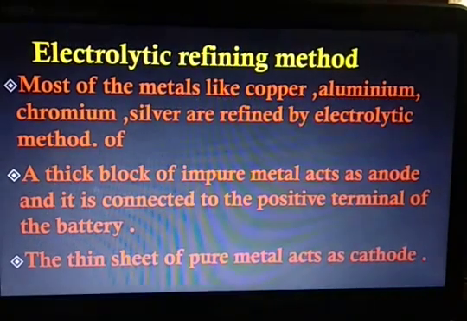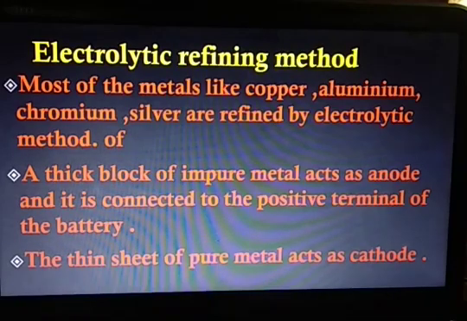Then we have an important method, that is the electrolytic refining method. Most of the metals like copper, aluminium, chromium, silver are refined by the electrolytic method of refining. A thick block of impure metal acts as anode and it is connected to the positive terminal. So remember, impure metal is working as anode and it is connected to the positive terminal. The thin sheet of pure metal acts as cathode.